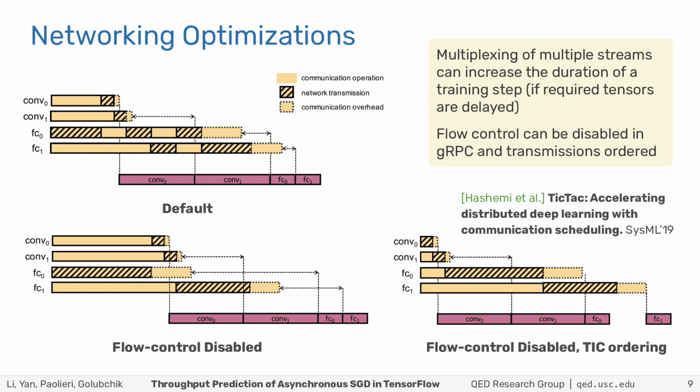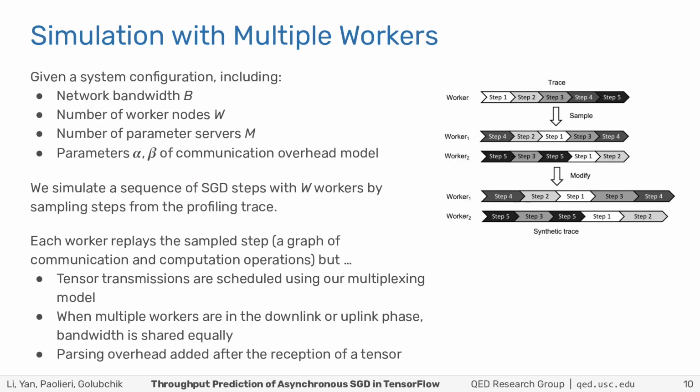Given that this is something important for high-performance distributed training, we also test our prediction methodology when multiplexing is disabled, using different policies for the scheduling of tensor transmissions, including TicTac.